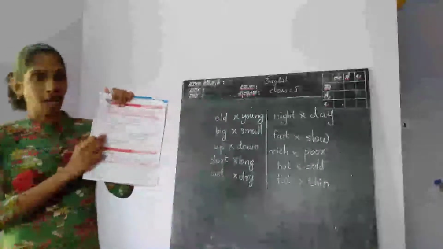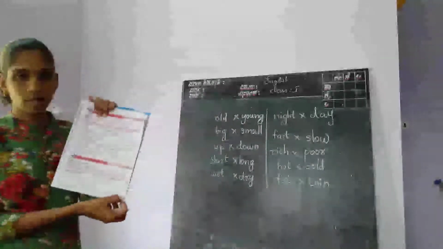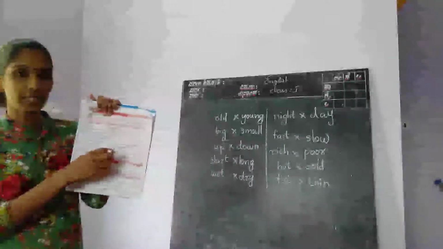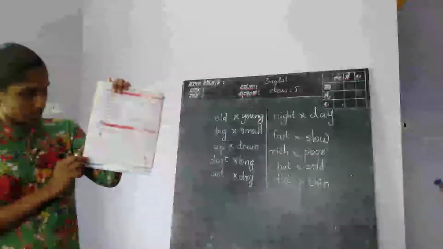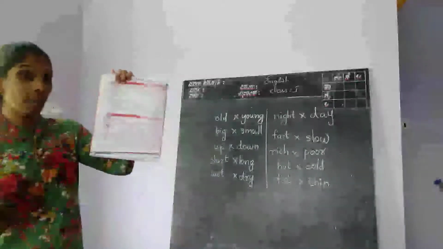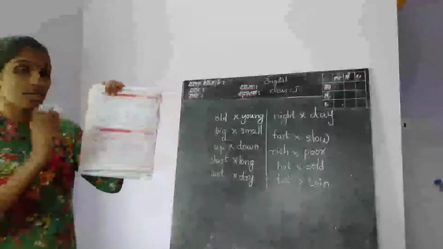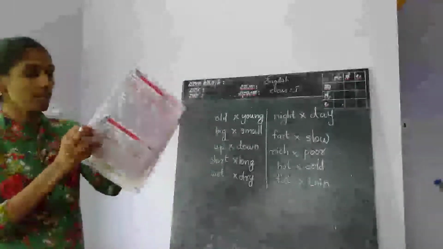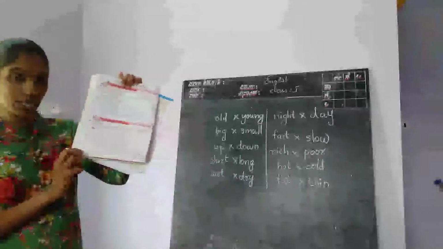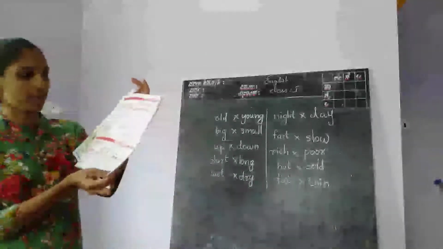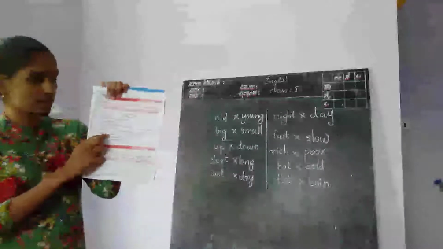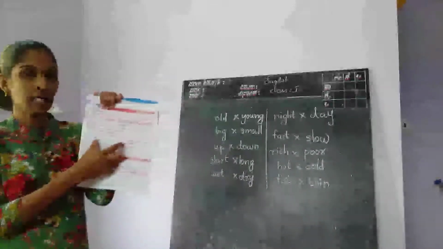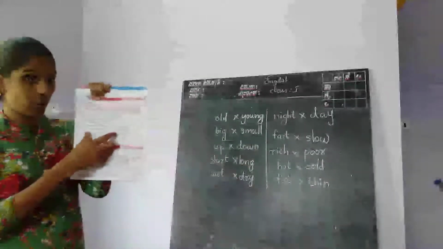This activity you have to do in your workbook itself. Okay, you have to complete it in the workbook, and your homework is to color the words which have the short E sound. This is your homework, page number 8 from the workbook. Okay, and page number 9. These answers I will send along with this video. You have to fill them in your workbook. Okay.